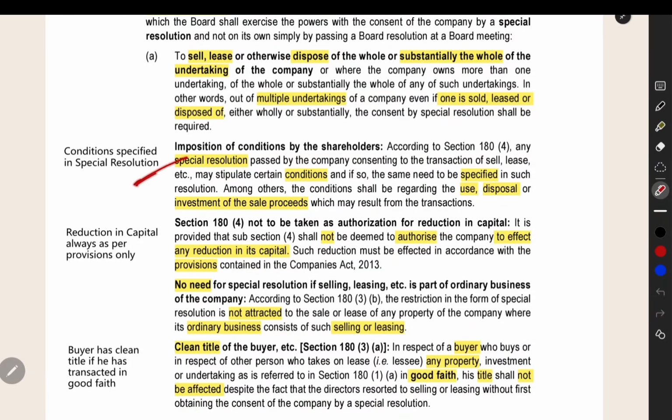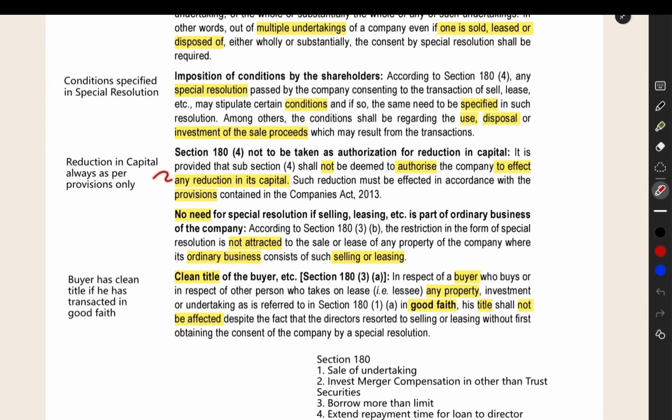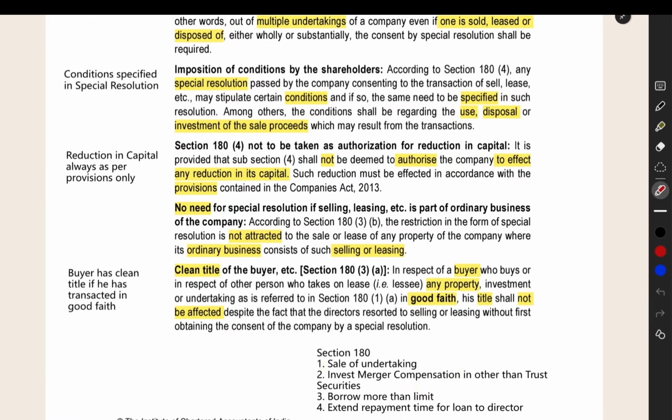In that special resolution passed by the shareholders, they may tell some conditions, like you can sell this undertaking, maximum this much undertaking percentage. For example, 20% you can sell. Like that they can give the conditions, and what to do with the proceeds coming out of that sale. The consideration which you are getting, how you have to keep it, in which company you have to invest, like that. Those conditions also may be specified by the shareholders. And if you are going to do some kind of capital reduction, you have to follow the appropriate provisions in the Companies Act for that, and do it as per those provisions only.